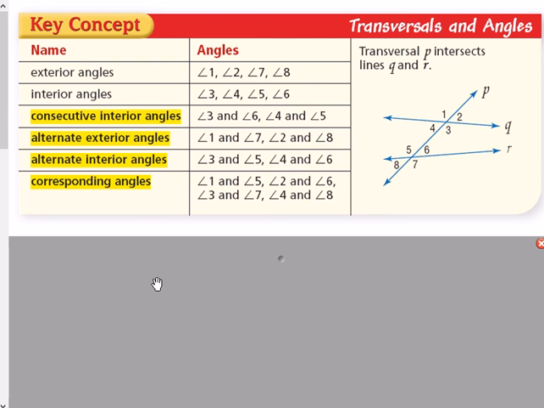If we skip here, just so that we can stay on the inside, if we skip to alternate interior, we still have to be on the inside of the two lines of, in this case, Q and R, but now on alternate sides of the transversal, it would be 4 and 6, and then 3 and 5. Alternate exterior angles are still on alternate sides of the transversal, but now on the outside of the lines that are typically going to be parallel. So like here, 1 and 7 would be alternate exterior. So would 2 and 8. Those are also alternate exterior.